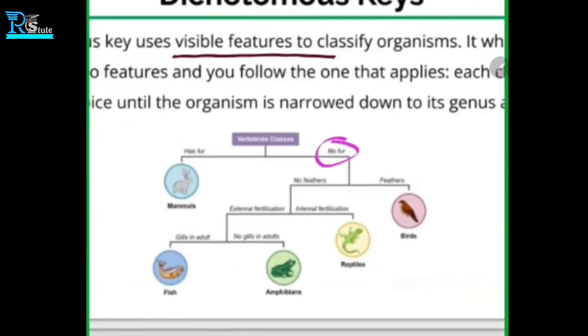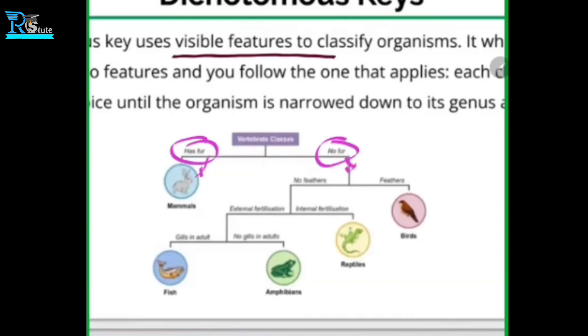These two questions lead us to the final answer. If the picture of the organism has fur, then surely it is a mammal. If it doesn't have fur, then we go for the next question.